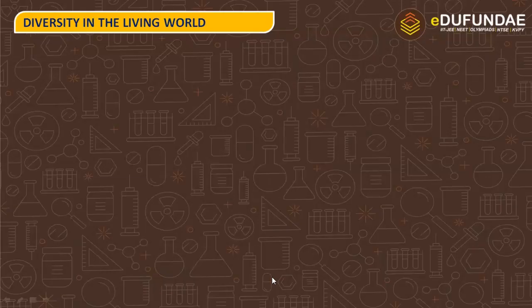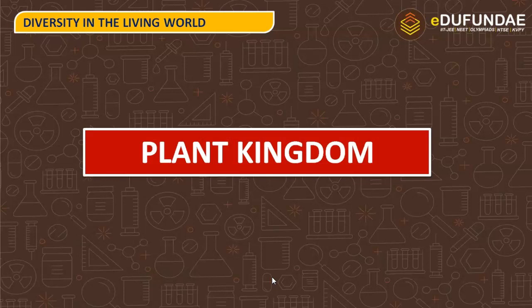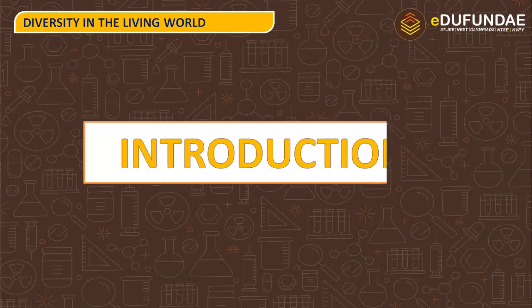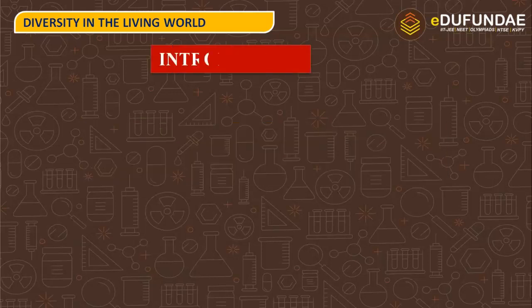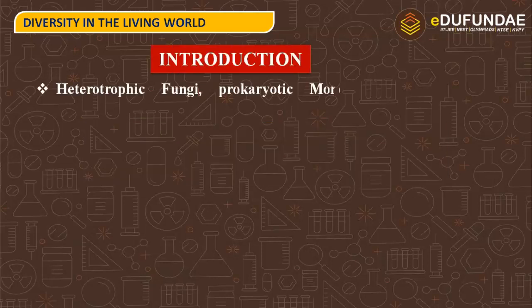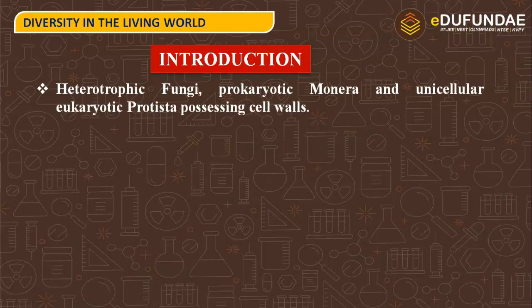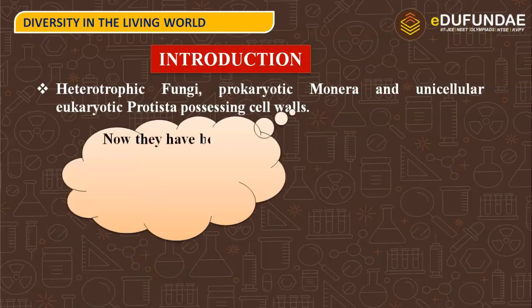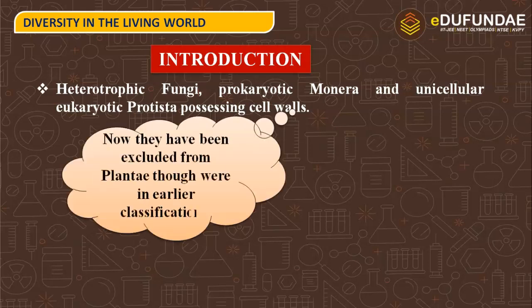I am your mentor for the chapter Plant Kingdom from the unit Diversity in the Living World. So let us begin with the introduction of the chapter. While we are talking about different kingdoms, that is the kingdom Fungi, kingdom Monera, kingdom Protista, they are classified on the basis of the organisms, their food habits, their structure, etc. Initially, these were put under the kingdom Plantae, but later on they were excluded from that because according to R.H. Whittaker, the 5-kingdom classification was given and these organisms were put into separate kingdoms.